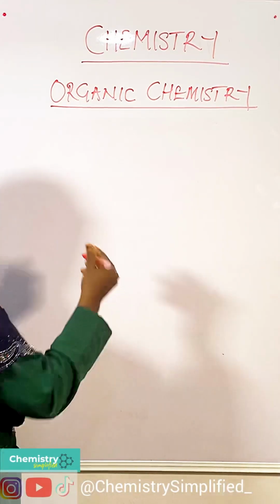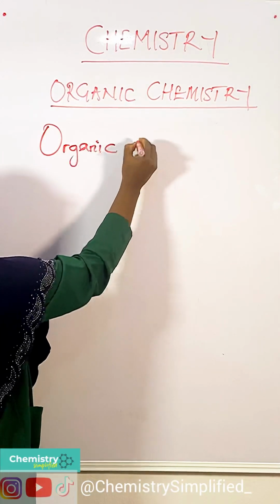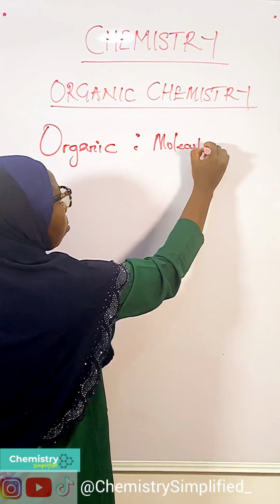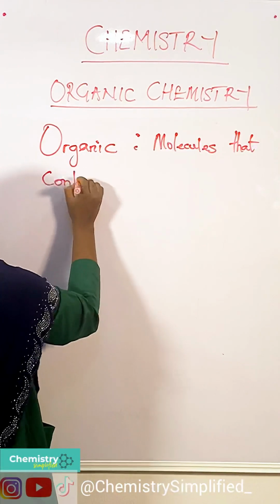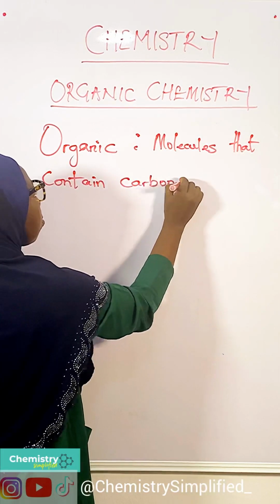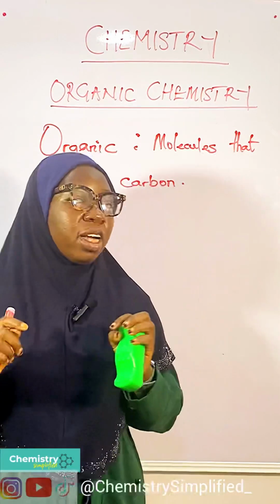The word organic stands for molecules that contain carbon.